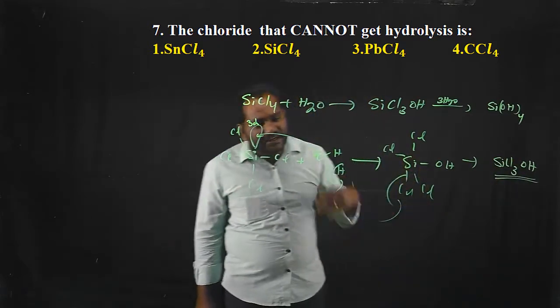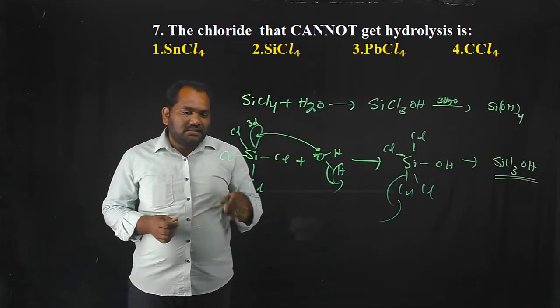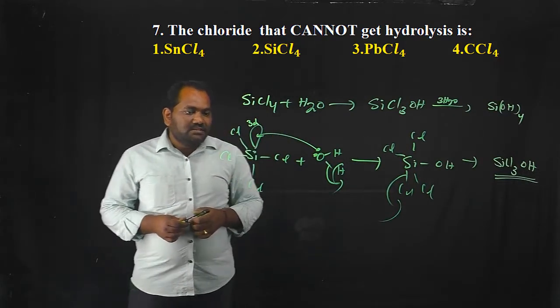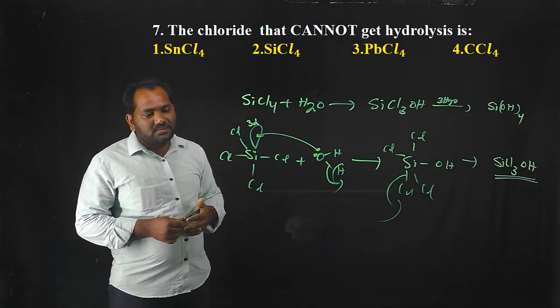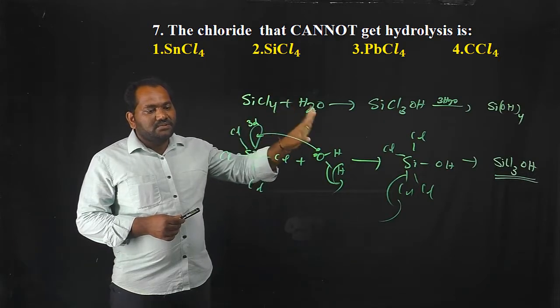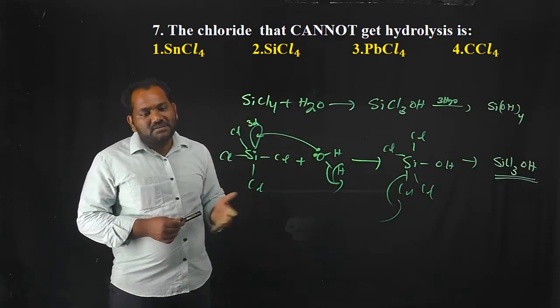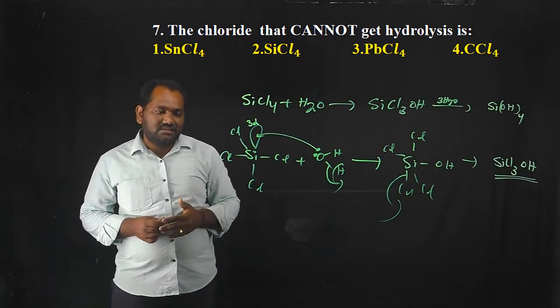Again, the empty d orbital is regenerated. So by using that regenerated empty d orbital, another water molecule also combines. Like this, all chlorine atoms are replaced by OH of water. This reaction is called hydrolysis reaction.